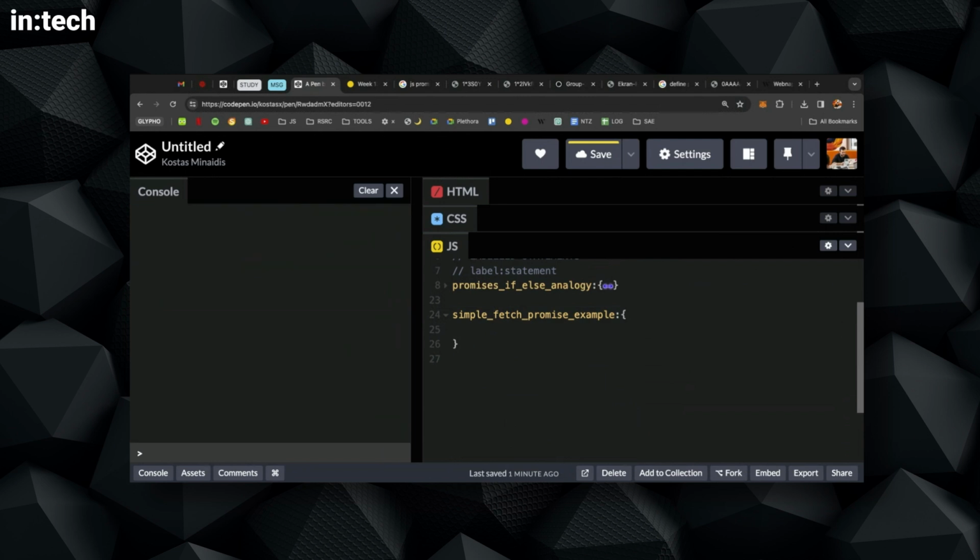And then I will work with a fetch. Okay, so fetch is a promise-based function. It's a built-in command that you can find in the browser. So whenever you're running JavaScript in the browser, it gives you this capability. It gives you this fetch command.